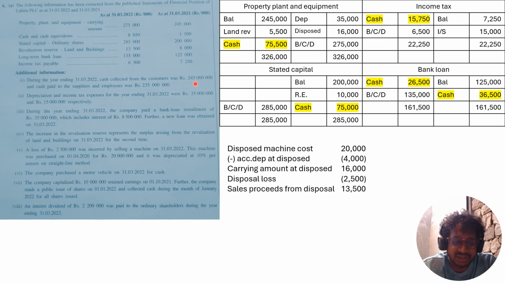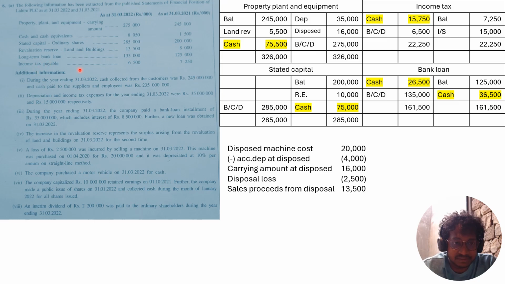So this we should record in operating activities as cash inflow. And the cash paid to the suppliers and employees was 235 million. So this you should record as cash outflows in operating activities. And the depreciation and income tax are given here. So the depreciation 35,000, income tax 15,000.